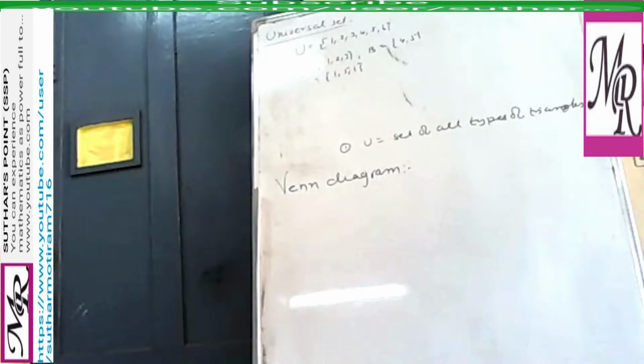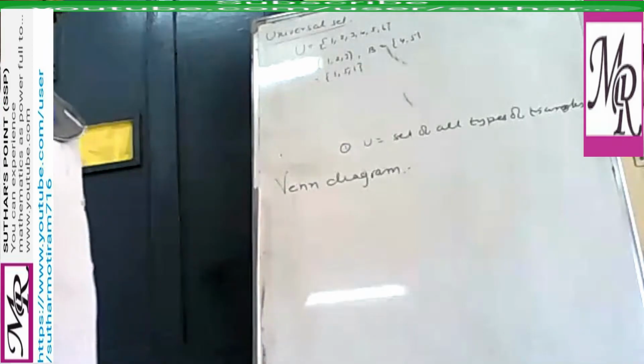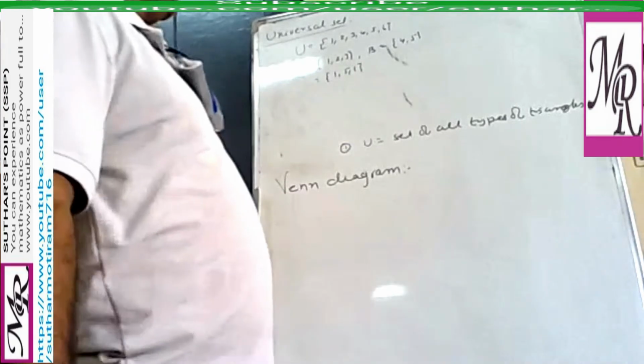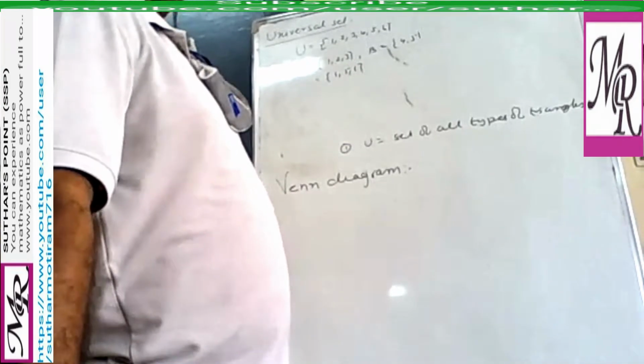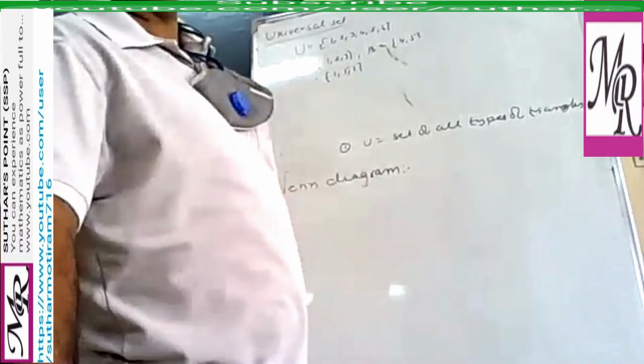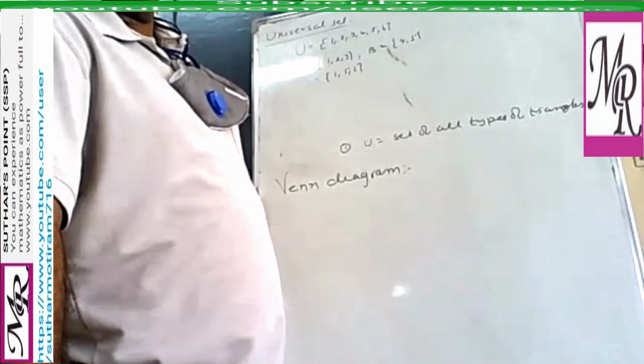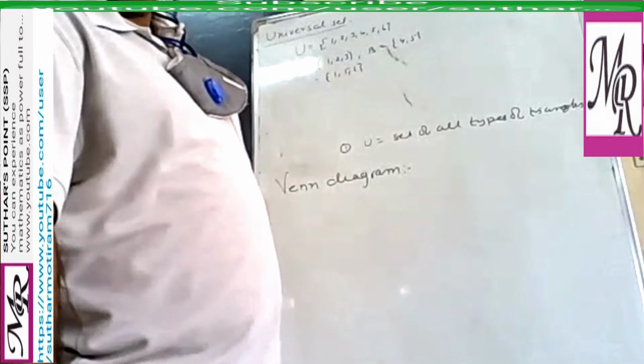Now why is it called a Venn diagram? Because Venn diagrams are named after the English logician John Venn. First time this person introduced the diagram. So after his name, John Venn, we call it a Venn diagram. Clear? He lived from 1834 to 1883.